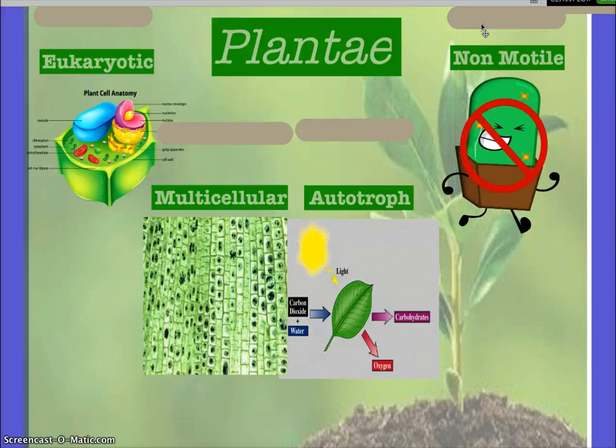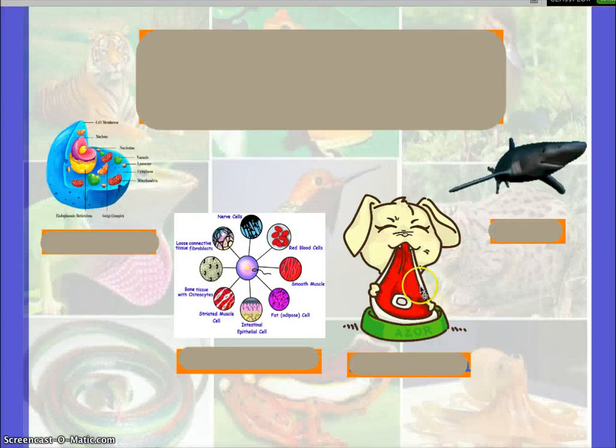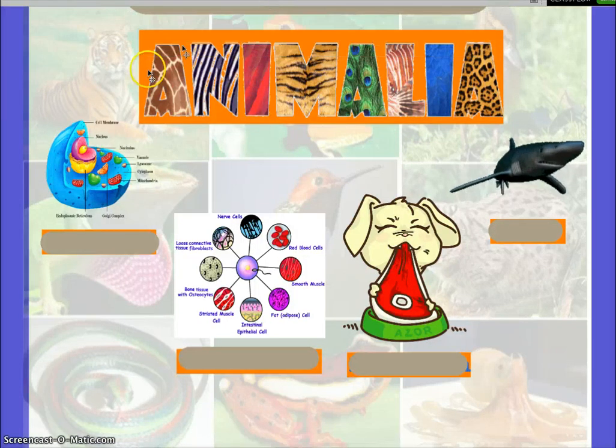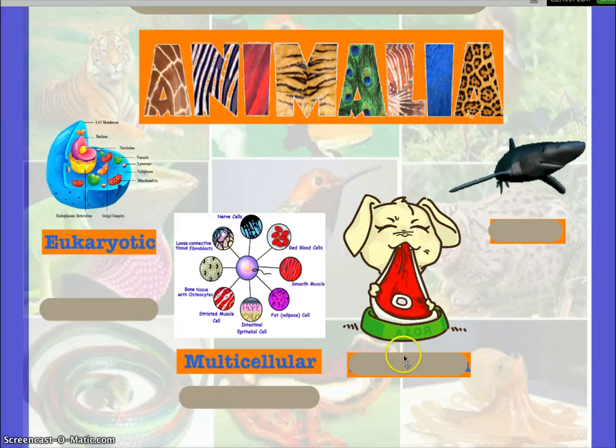Really, that's a tough question. They're just later in the classification system. Now, something else I want you to know is that plants make their own food through photosynthesis, something we learned before. That's a picture of what that is. Last kingdom and most complex organism is Animalia, right? Tell me about them. They're eukaryotic, multicellular, hetero, and they move.